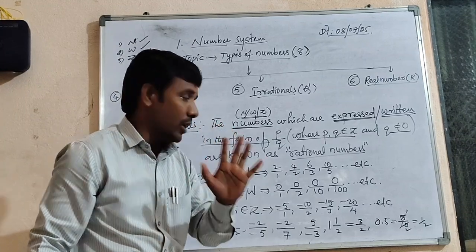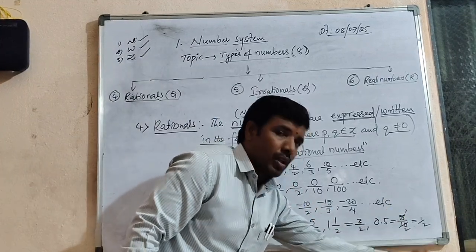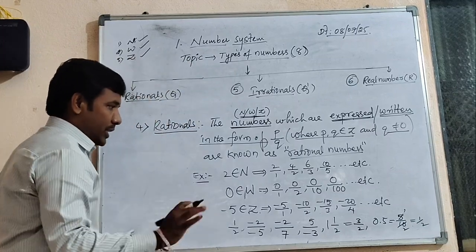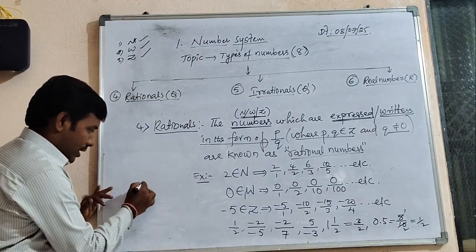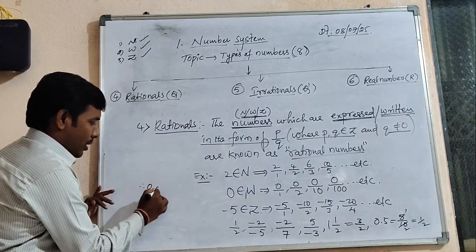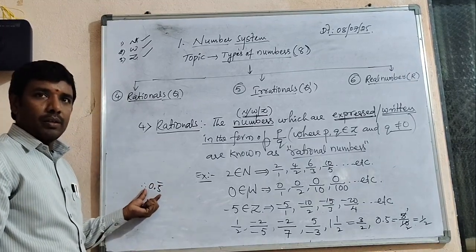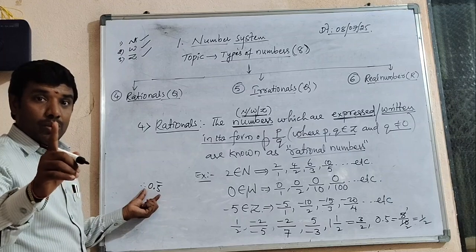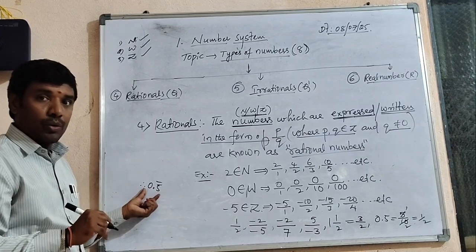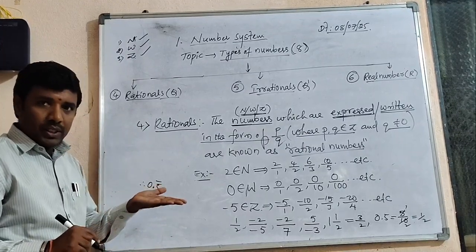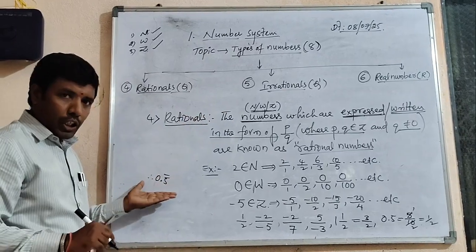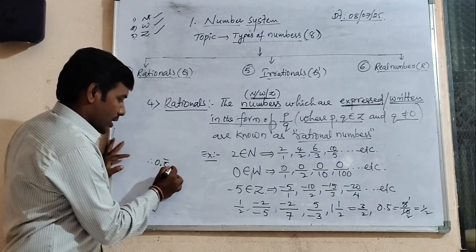Carefully observe. 0.5 is also one of the rational numbers. One more, last example I am writing here. 0.5 is also one of the rational numbers only. You will raise one doubt: sir, it is not in p by q form. No, we can express it according to the definition. We can express it in p by q form.